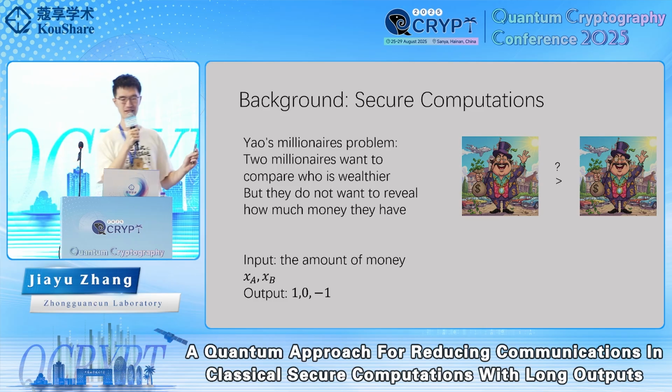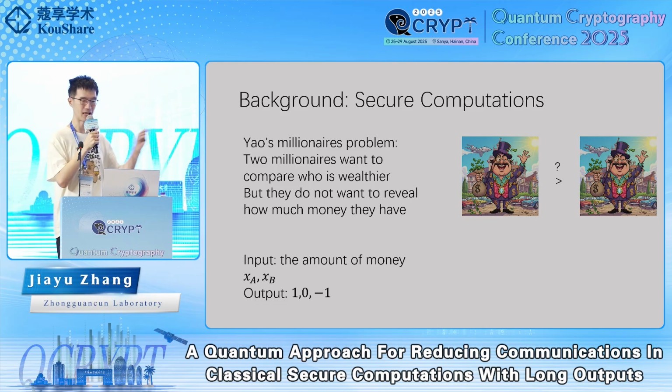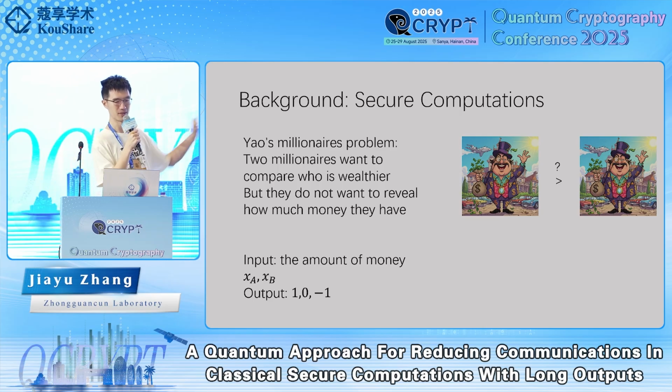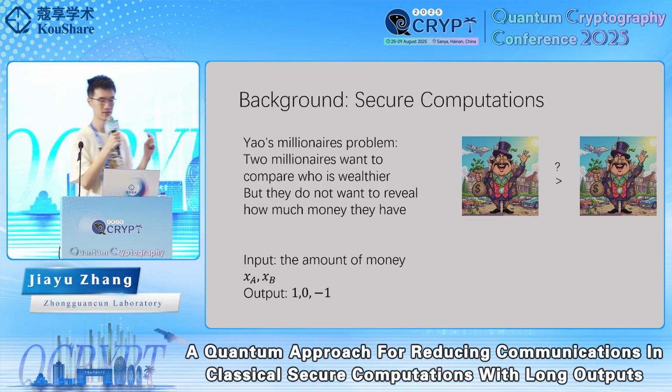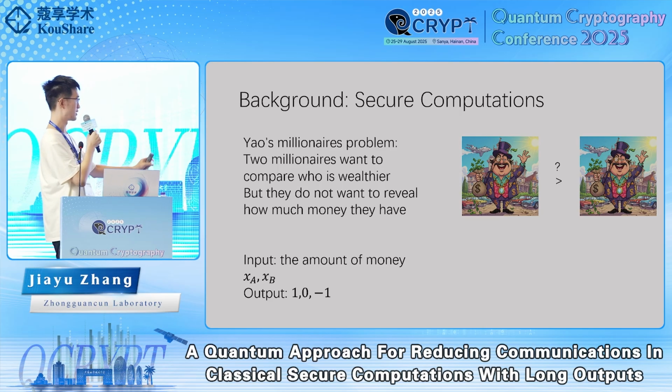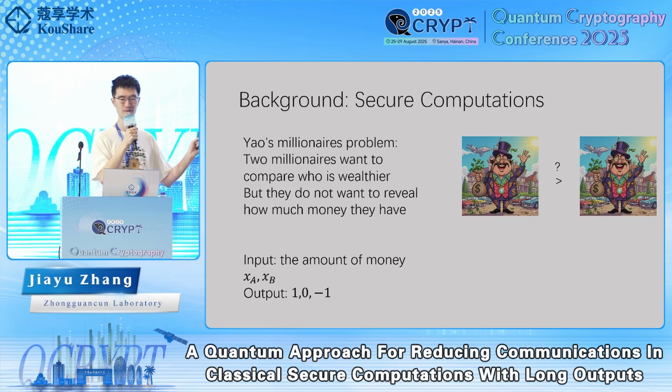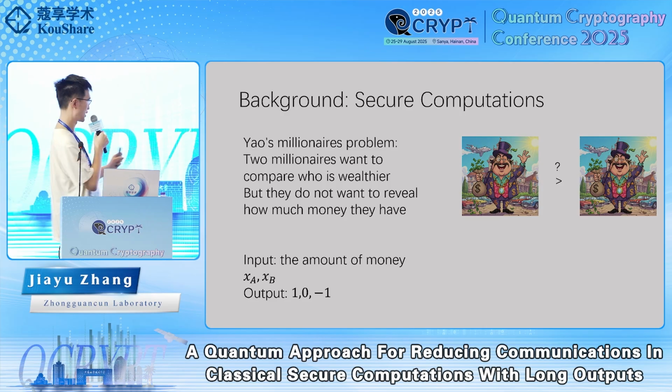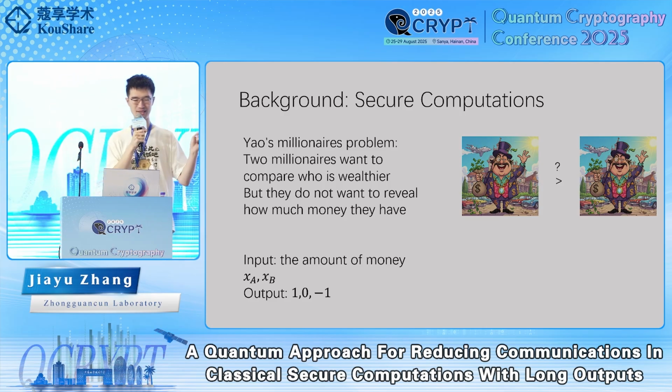And their amount of money could be kept secret and private. So in this problem, the input is the amount of money, XA and XB, which are private inputs from either parties. And the output is also relatively simple. It's 1, 0, or -1.